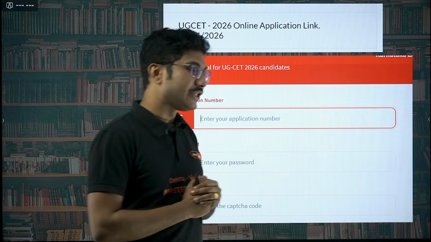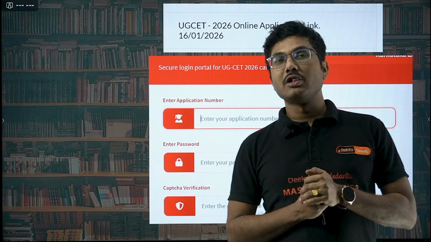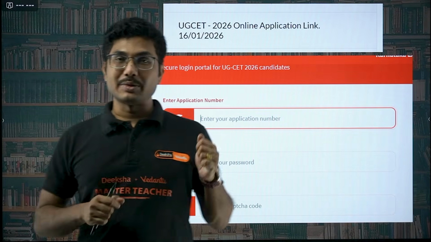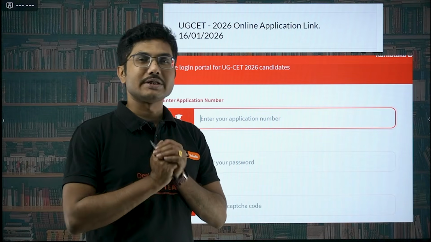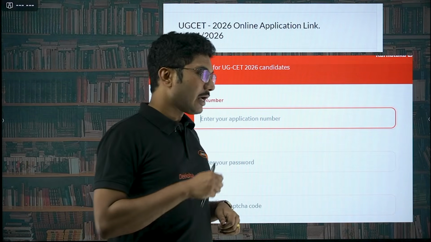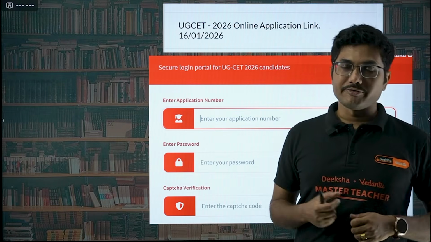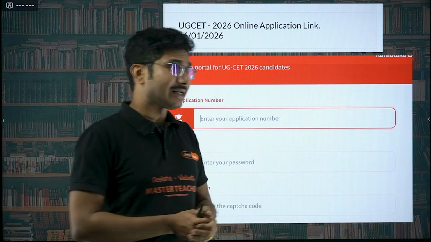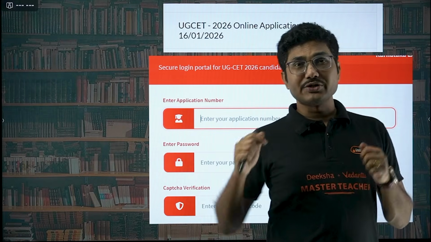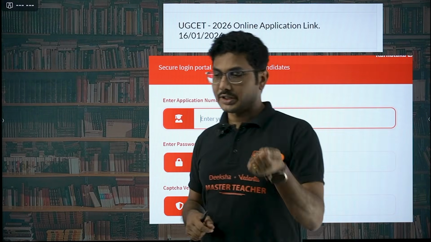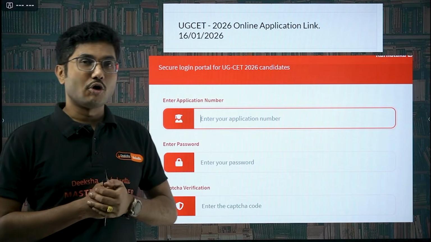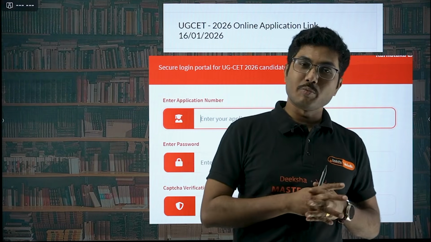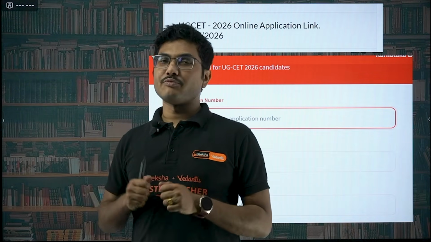If you are not doing it within the deadline, then you will not be able to correct your mistakes in the application form. So you will be mostly considered as a general candidate, right? And for a general candidate, obviously the competition is very, very high. So if you belong to some reserved category, or if you are a general category student, and you have made a mistake while filling up the form, suppose your father's name, your mother's name, or your own name is mismatching with your Aadhaar card or some other documents that you have submitted, this is the time for you to correct that.